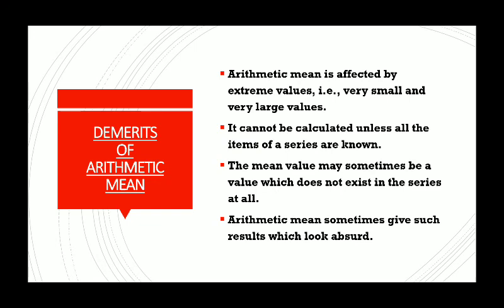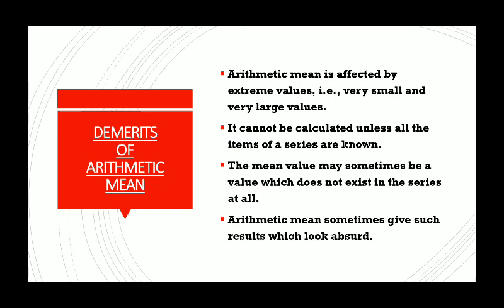For example, if a student scores 80 marks in English, 85 marks in economics, 65 in commerce, and he's weak in maths, so he got 10 marks in maths, then his average will be 60. You can do the calculation, 60. Now 60 is not a representative value of the marks because the student was not that bad. He scored 80 and 85 in two subjects, 65 in the third one. Only 10 marks, which was very low in one subject, has reduced the average marks considerably.